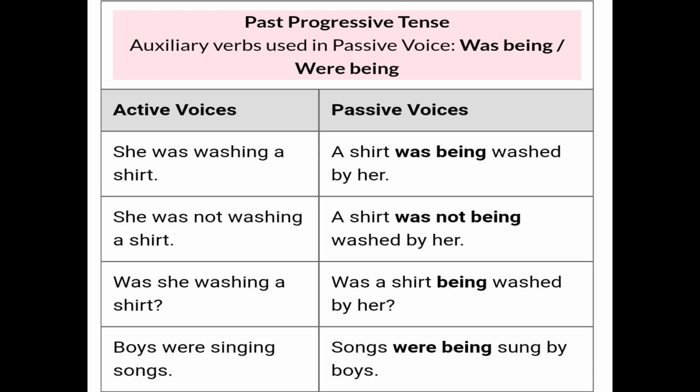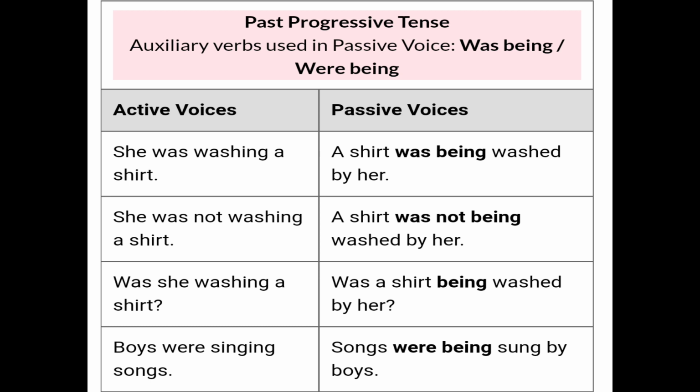As we can see, this is past continuous, so we change was washing into was being washed, and the object becomes the subject and the subject becomes the object. So this sentence is: a shirt was being washed by her. Now the next one is she was not washing a shirt. As it is negative, we use not also, otherwise the rules are the same.